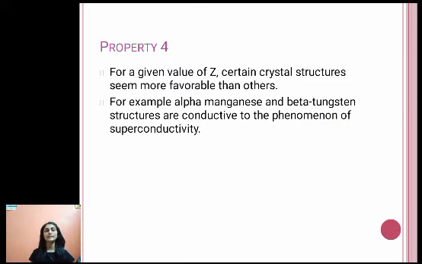Fourth property is, for a given value of Z, certain crystal structures are more favorable than others. For example, alpha manganese and beta tungsten structures are conducive to the phenomenon of superconductivity.